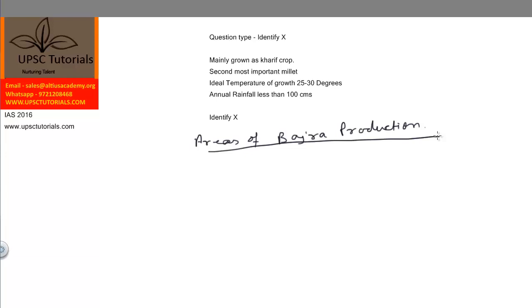You should know these things regarding the major crops, and in this video we are just restricting ourselves to bajra. So what are the areas of bajra production?